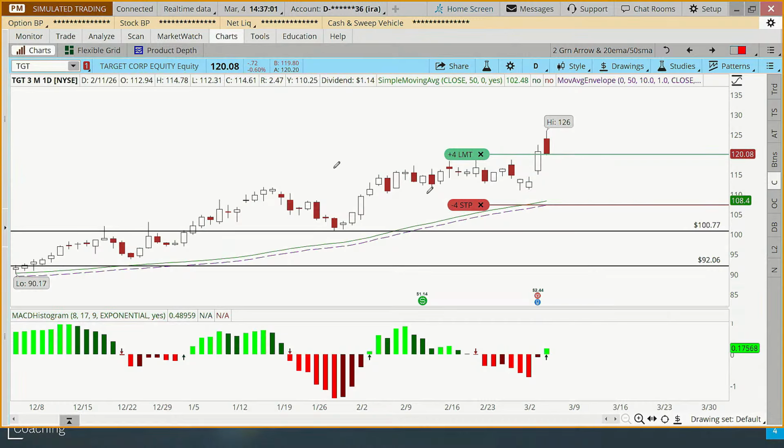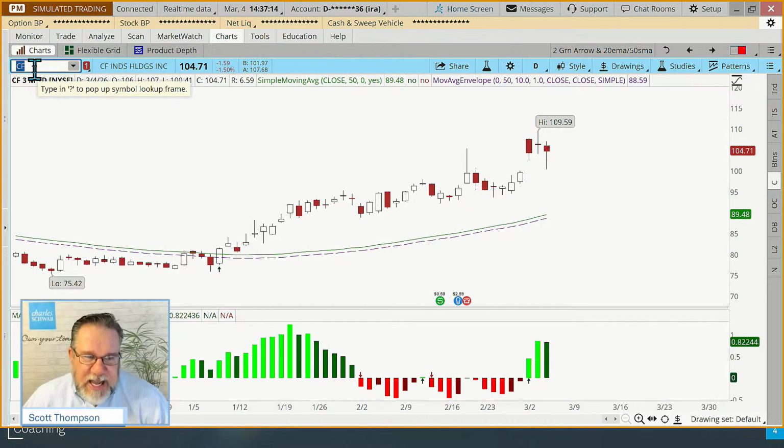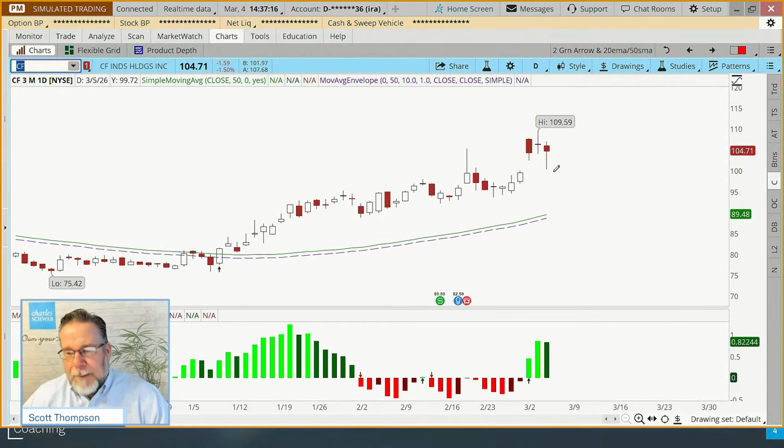All right, so we have a few more minutes here, so I can do a couple more examples. I wanted to look at CF. CF's another one that I was looking through the watch list, that S&P, I think 500 watch list in this case, and I don't own CF. So I wanted to use a couple stocks where we didn't own those. And is this a valid buy signal?